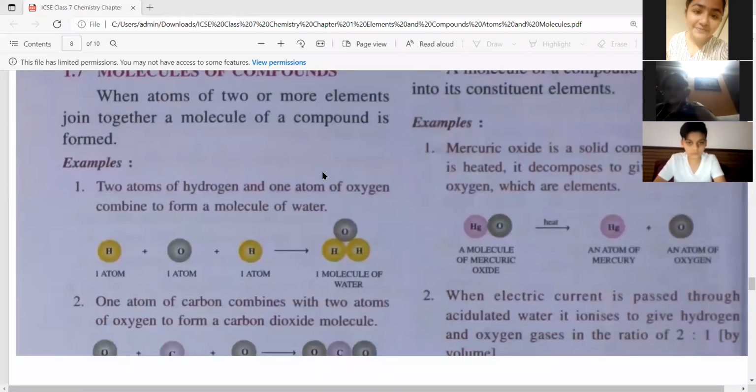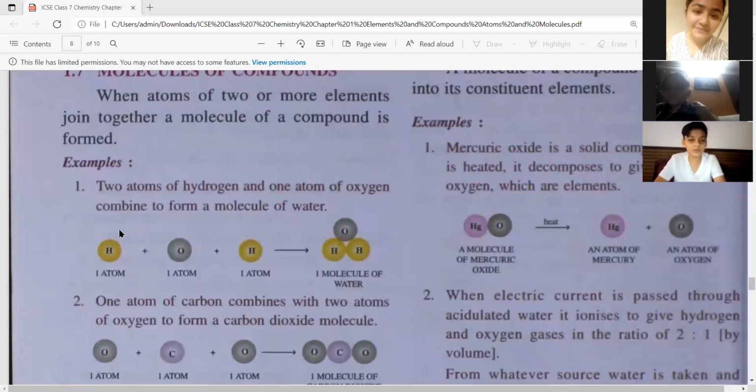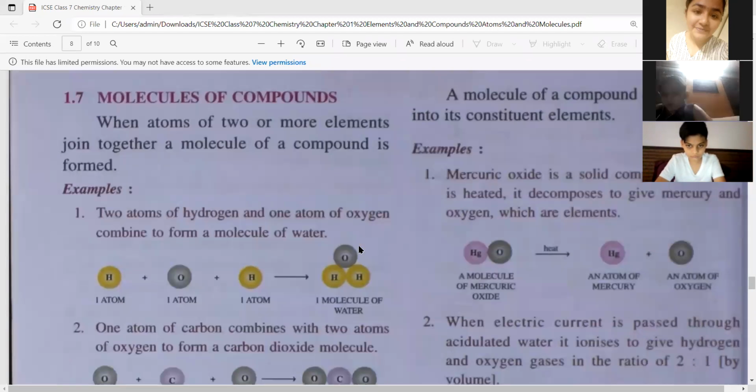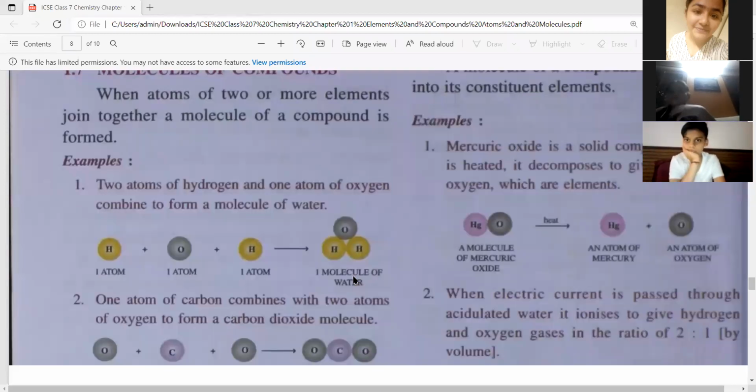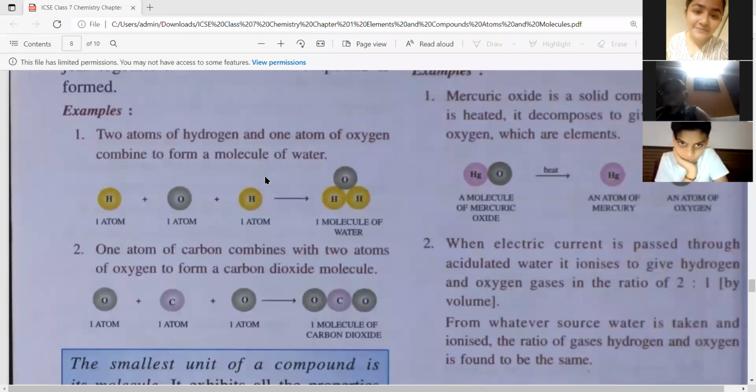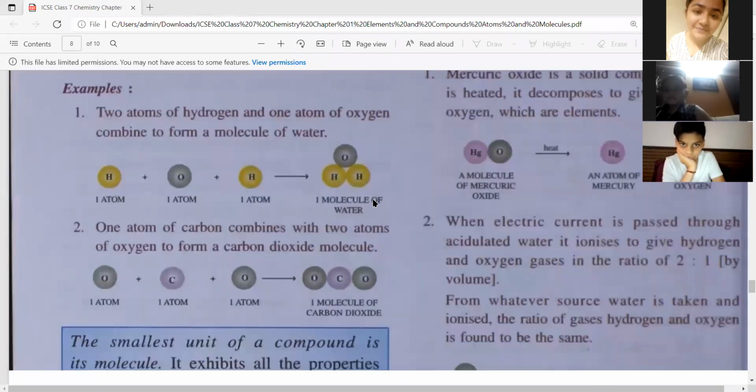Example, this is a hydrogen atom. This is an oxygen atom. Again, this is a hydrogen atom. When they all three come together, they form a molecule of a compound. One molecule of water, H2O. Remember? H2, that is two hydrogen atoms and one oxygen, H2O, water.